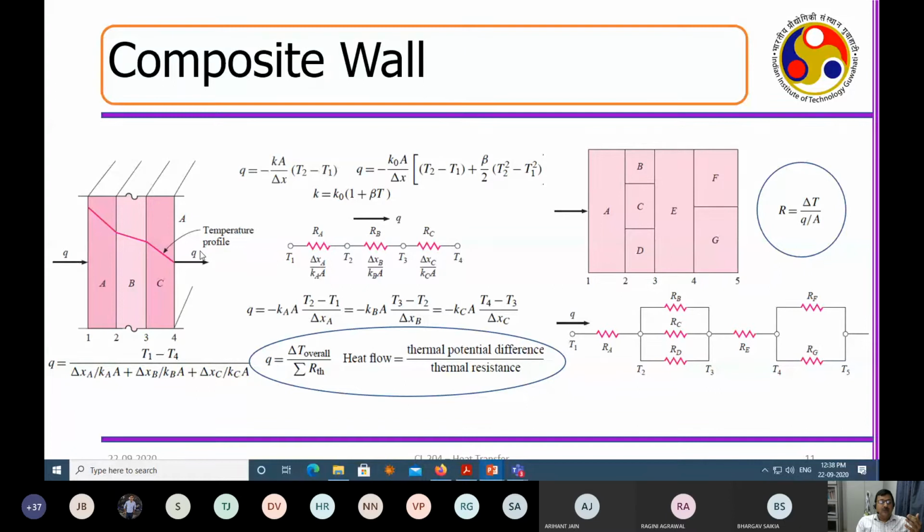Okay, and you want to know how much Q, the amount of heat coming from outside, although the temperature difference remains. Suppose this is a higher temperature and this is a lower temperature. Suppose the sun is beating here, and your inner part of the house is here. So T4 is less, T3 is a little bit higher than T4, T2 is a little bit higher than T3, and then you have T1, which is at the highest temperature or the ambient temperature. In this situation, if you really want to calculate the total temperature difference, how do you do that? You do T4 minus T1, and then you divide by the total resistance.